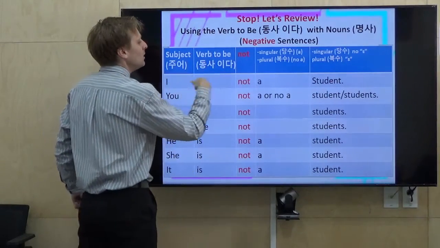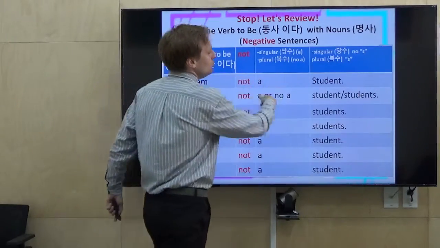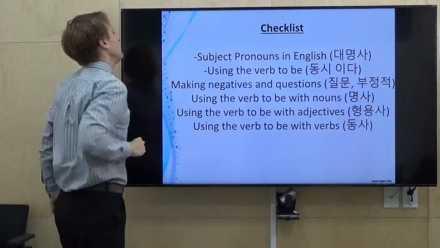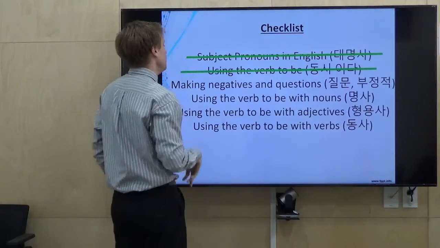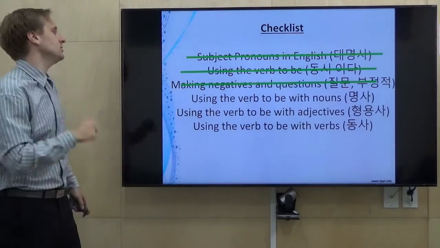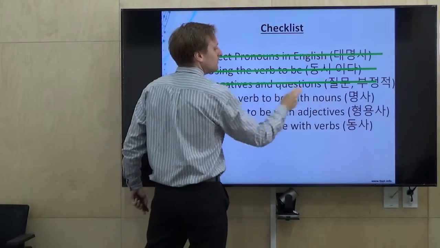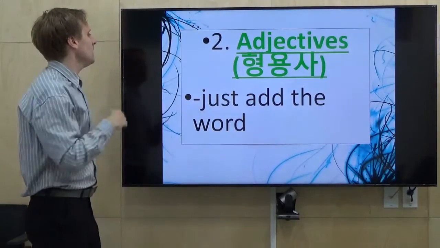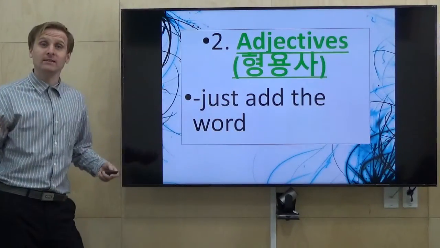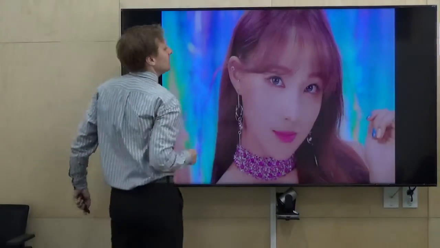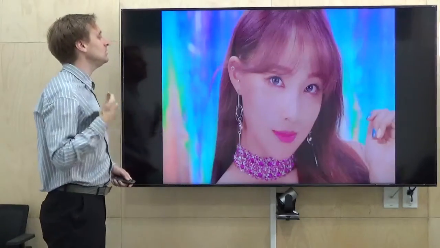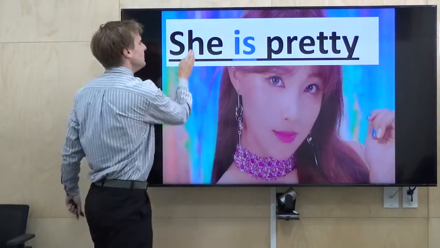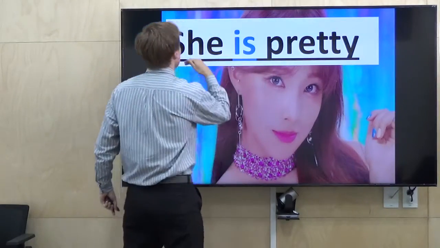You are not a... no, a student, students, and so on. Subject pronouns, using the verb to be, making negatives and questions, using the verb to be with nouns. Let's move on to adjectives. Just add a word, very easy here. So, in this sentence, I might say, 3, 2, 1, she is pretty. Very easy. Subject, verb to be, adjective.